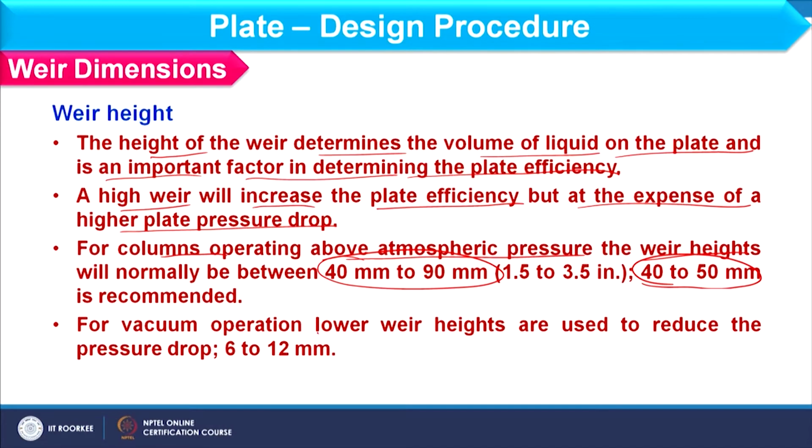As an initial guess we usually consider 50 mm as the Weir height, and in case of vacuum we usually consider lower Weir heights, basically 6 to 12 mm. In this way you can choose the Weir height.